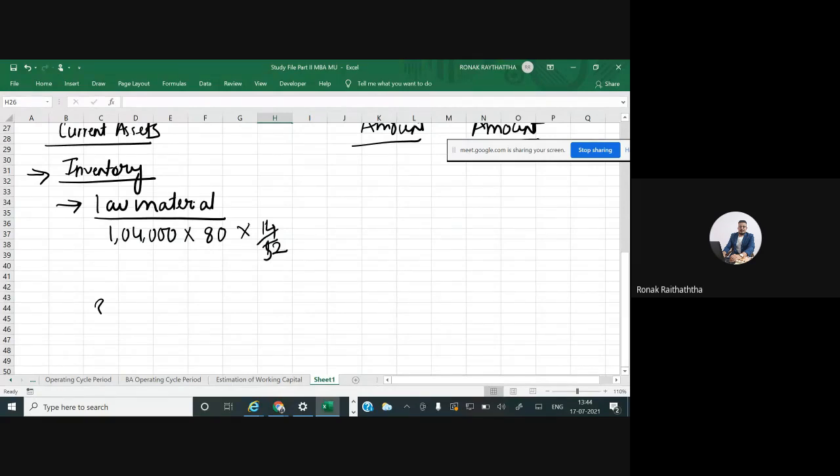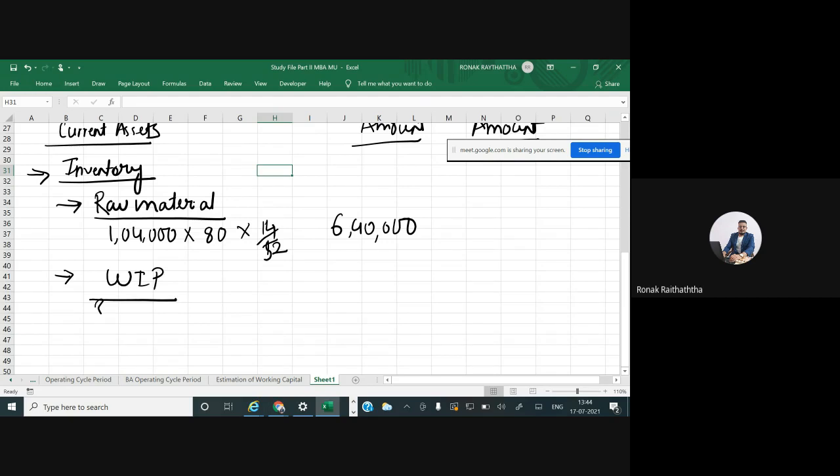Can someone calculate the raw material stock we have got, please? Let me do it over here. 1,04,000 multiplied by 80, 6,40,000. Okay, thank you so much. 6,40,000 rupees. Then we have the stock of WIP.